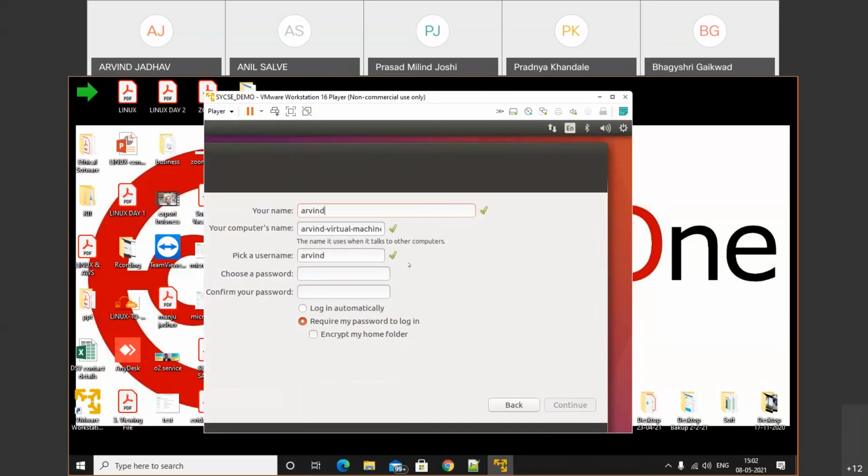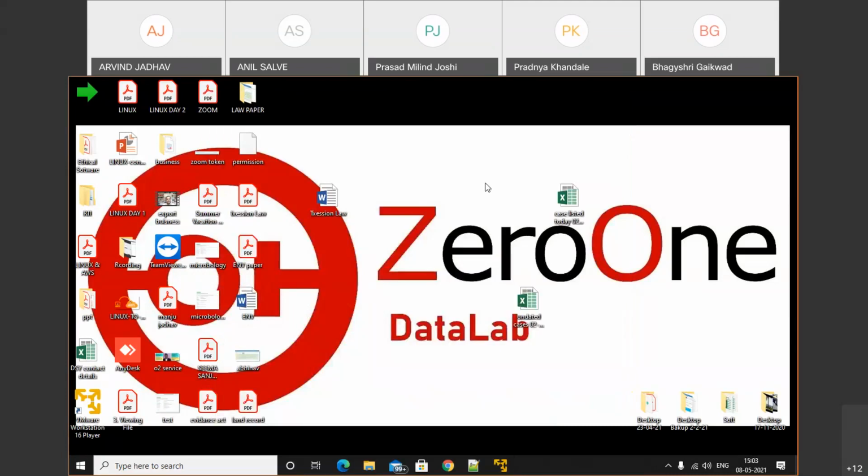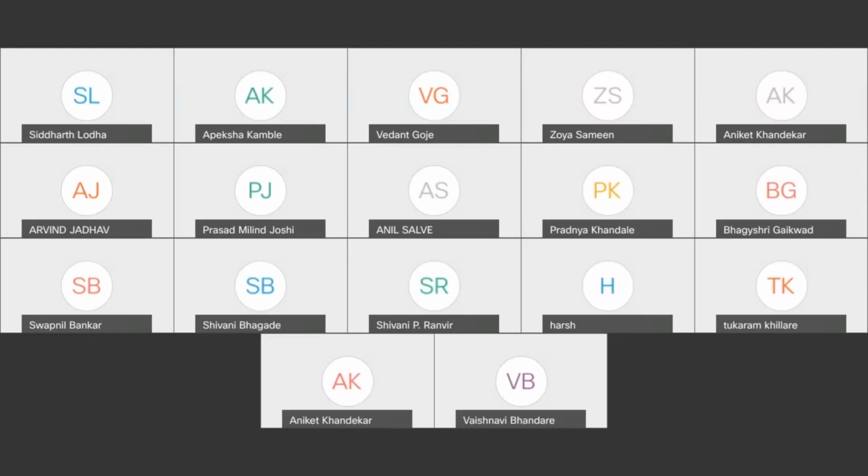Provide the information and continue. It will take some time to install the OS, and after that you can perform operations on that OS. I will use this OS instance later. So this is overall about the partition chapter.